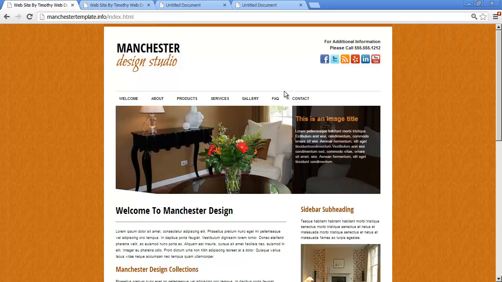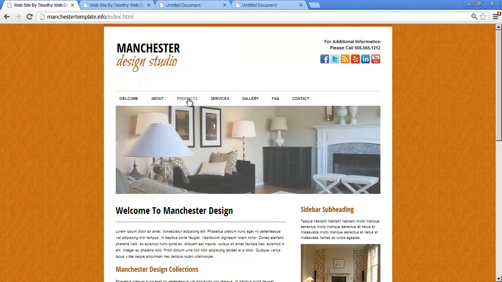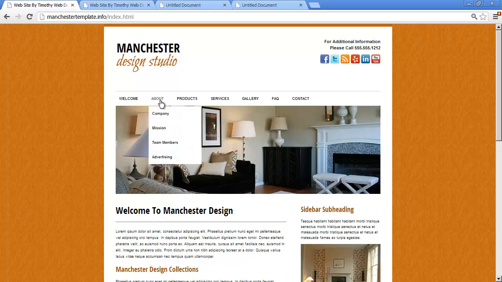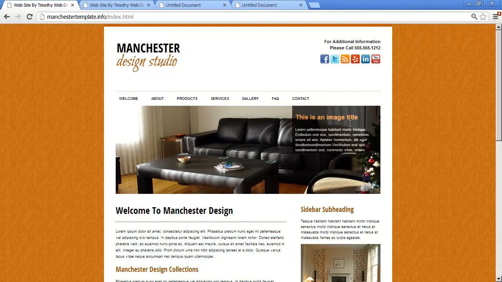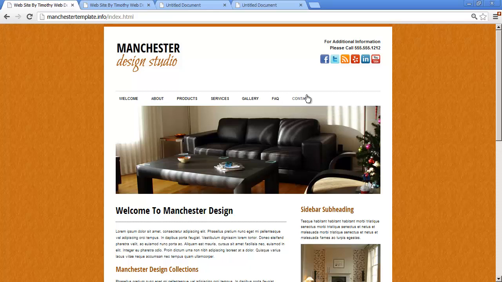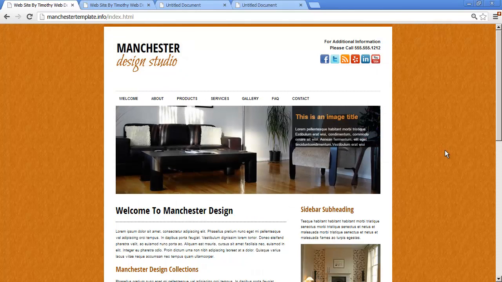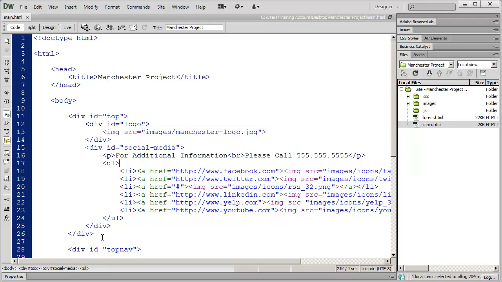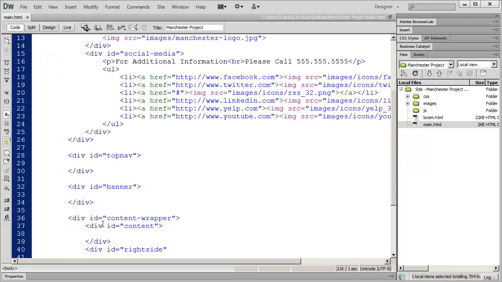And the next area that we have is this top nav area here, where we're going to create links to welcome, about, product, services, gallery, frequently asked questions, and contact. And again, we're not going to worry about the drop-down menus at this point. We're going to do that in a later video. So all we're worried about is just getting these initial links set up in our top nav area. So I'm going to go ahead and scroll down here a little bit. And there's my top nav area.